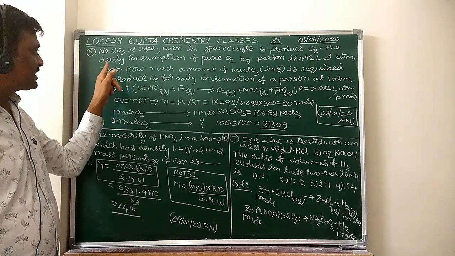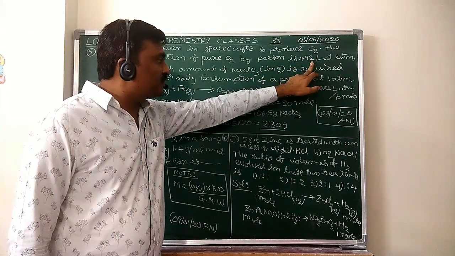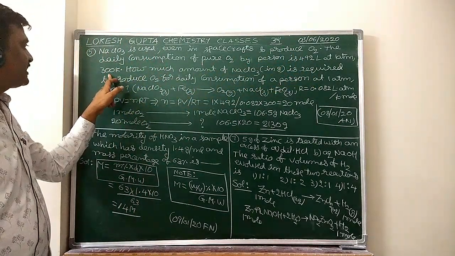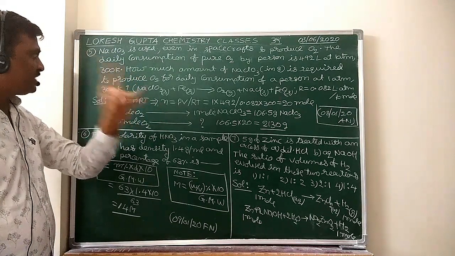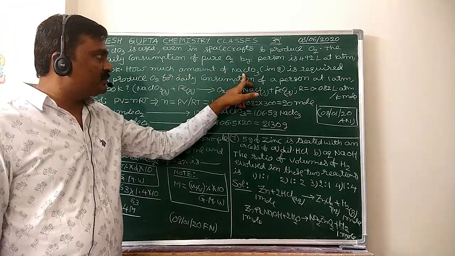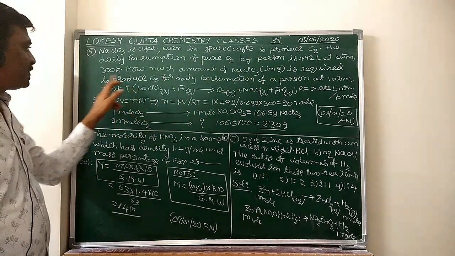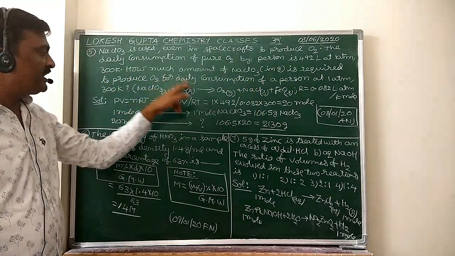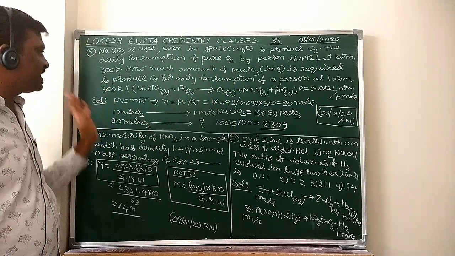So, for a person, per 1 day, 492 liters of O2 at 1 atmosphere and 300 Kelvin is required. That is per one person per 1 day. Next, how much amount of NaClO3 in grams is required to produce O2 for the daily consumption of a person at 1 atmosphere and 300 Kelvin?